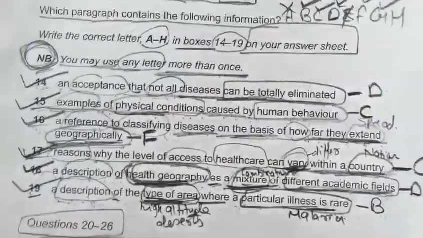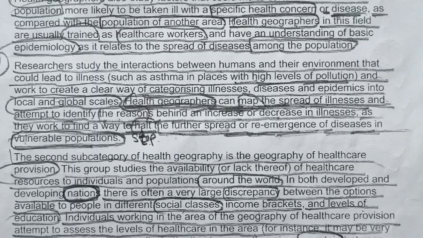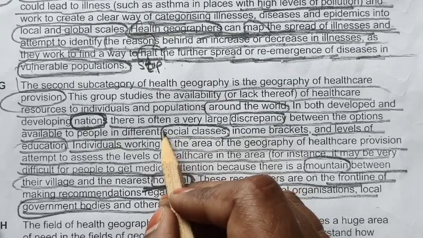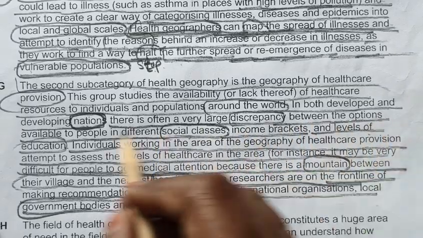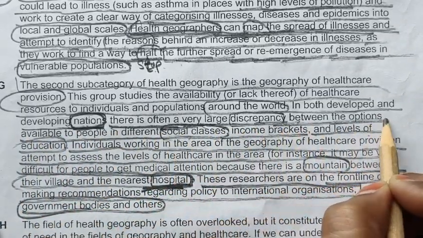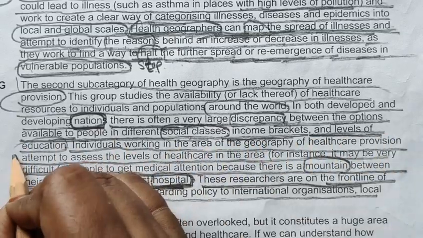Okay, and from where we are getting our answer? So reasons why the level of access to healthcare can vary within a country. What are the factors? Okay, so in both developed and developing countries, nation, there is often very large discrepancy between the options available to people in different social classes, income brackets, and level of education.